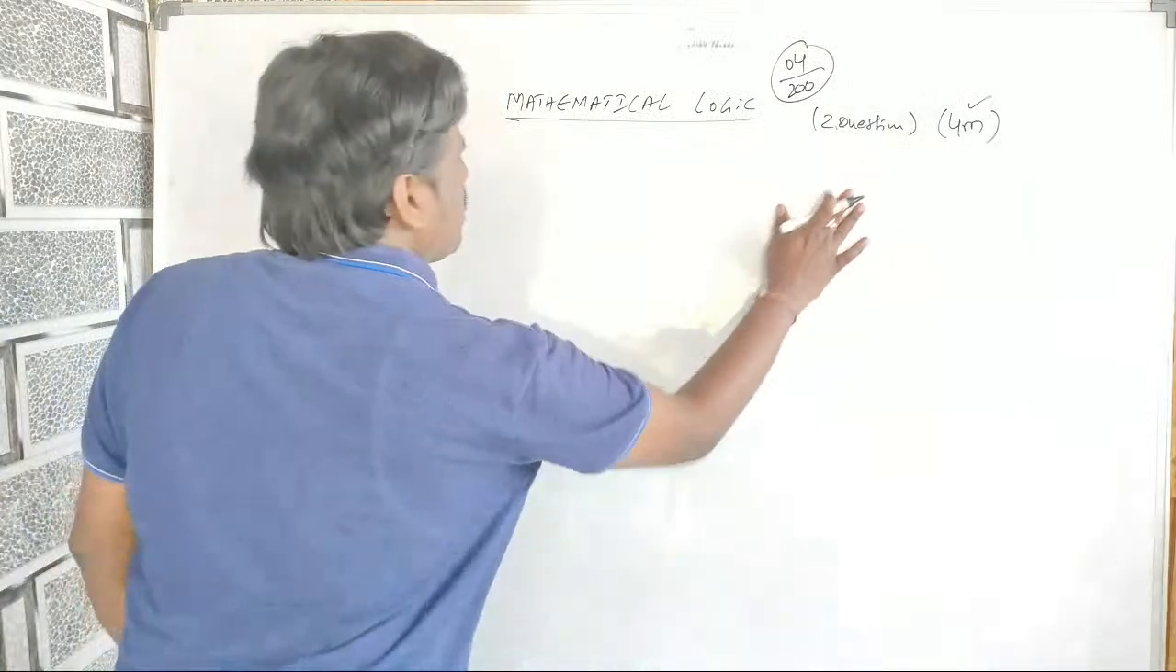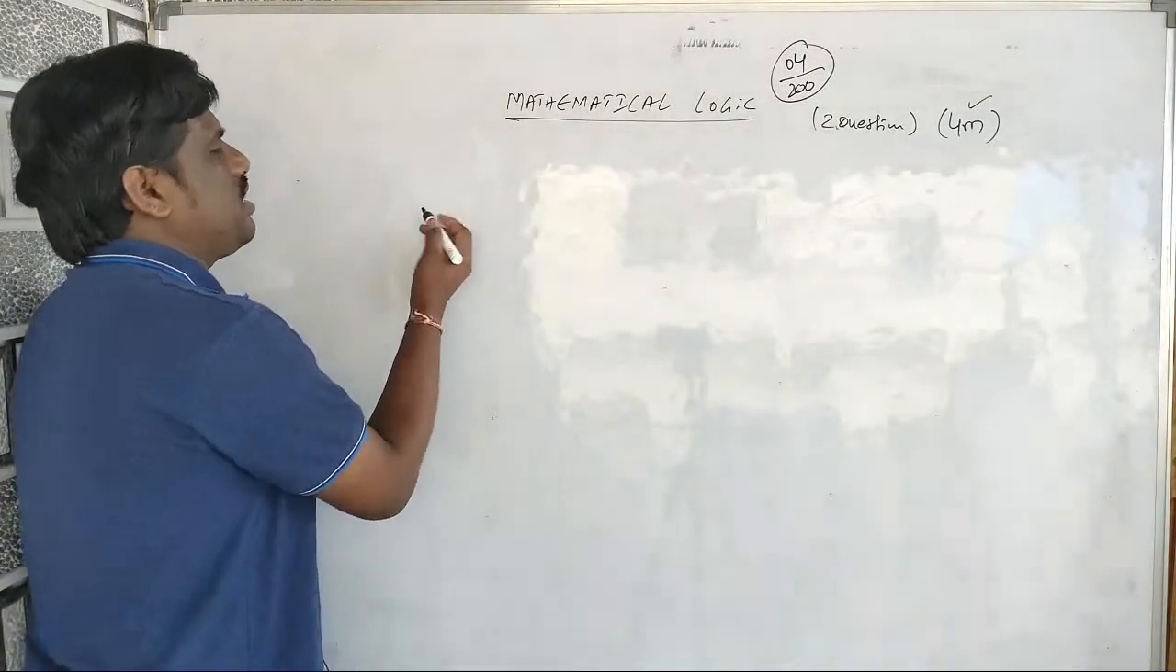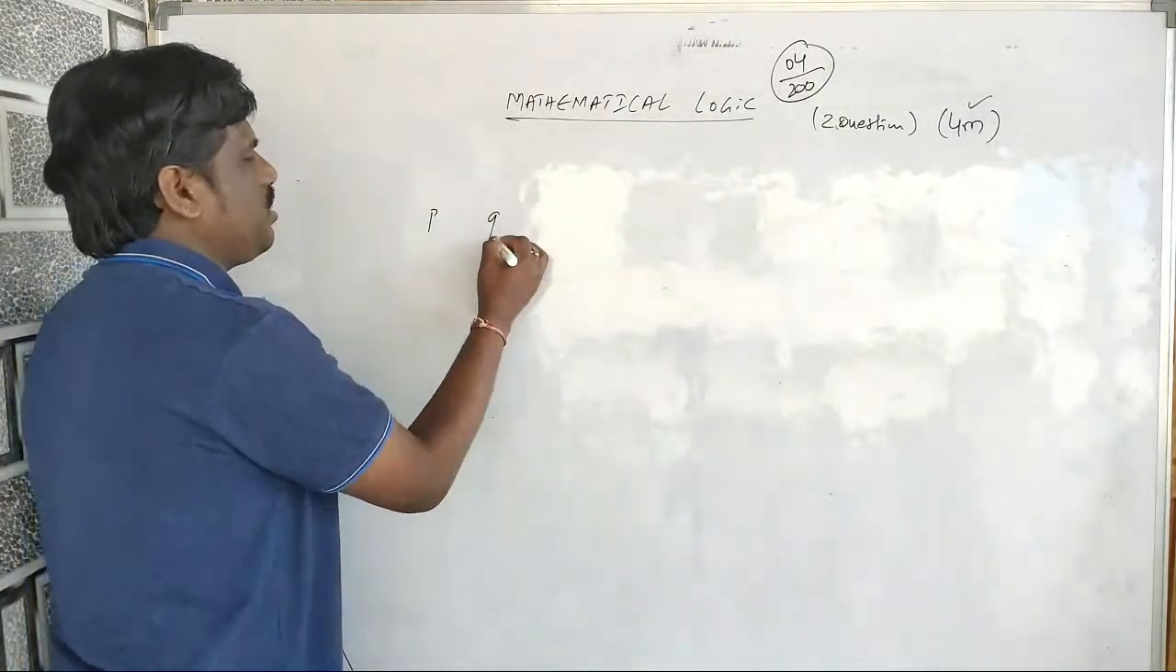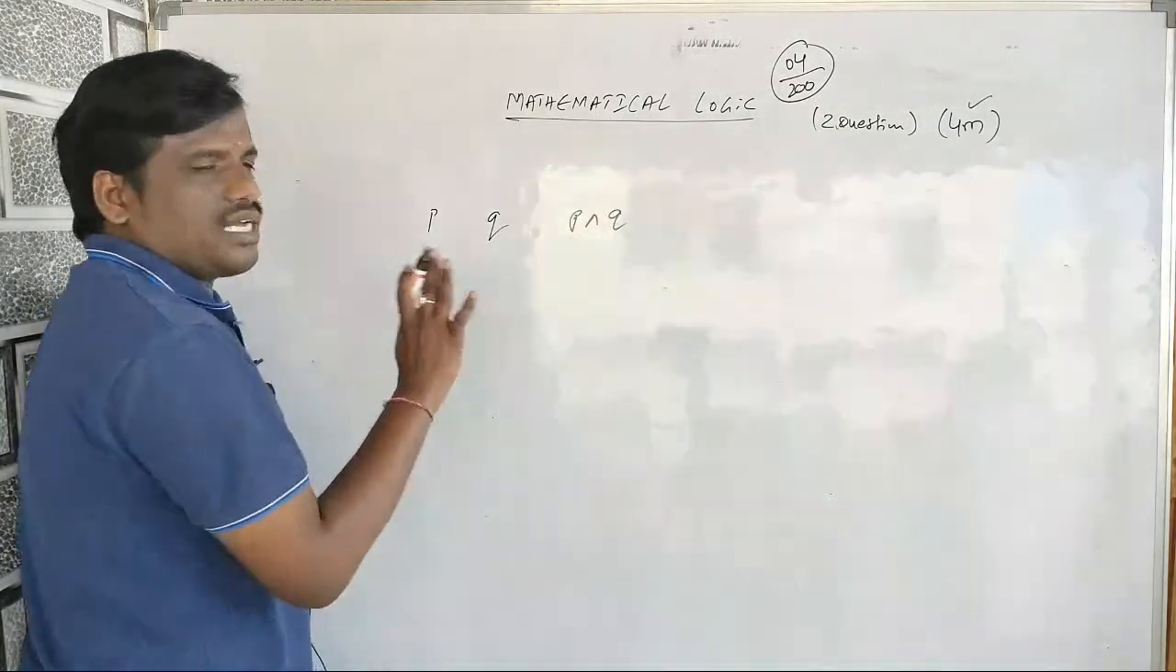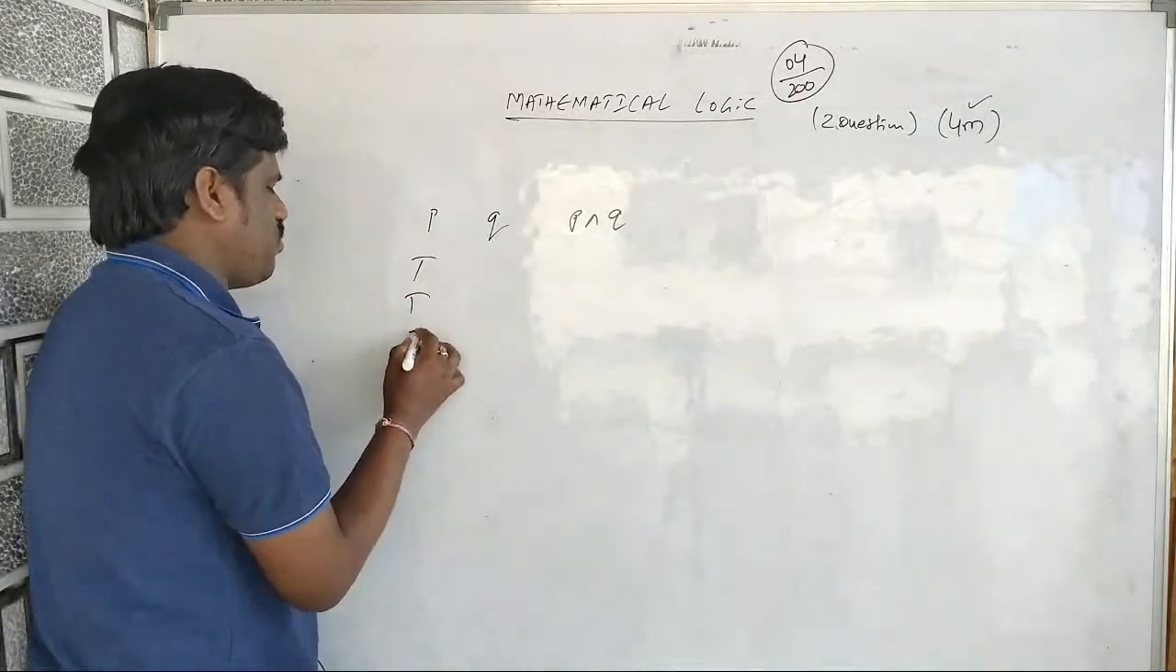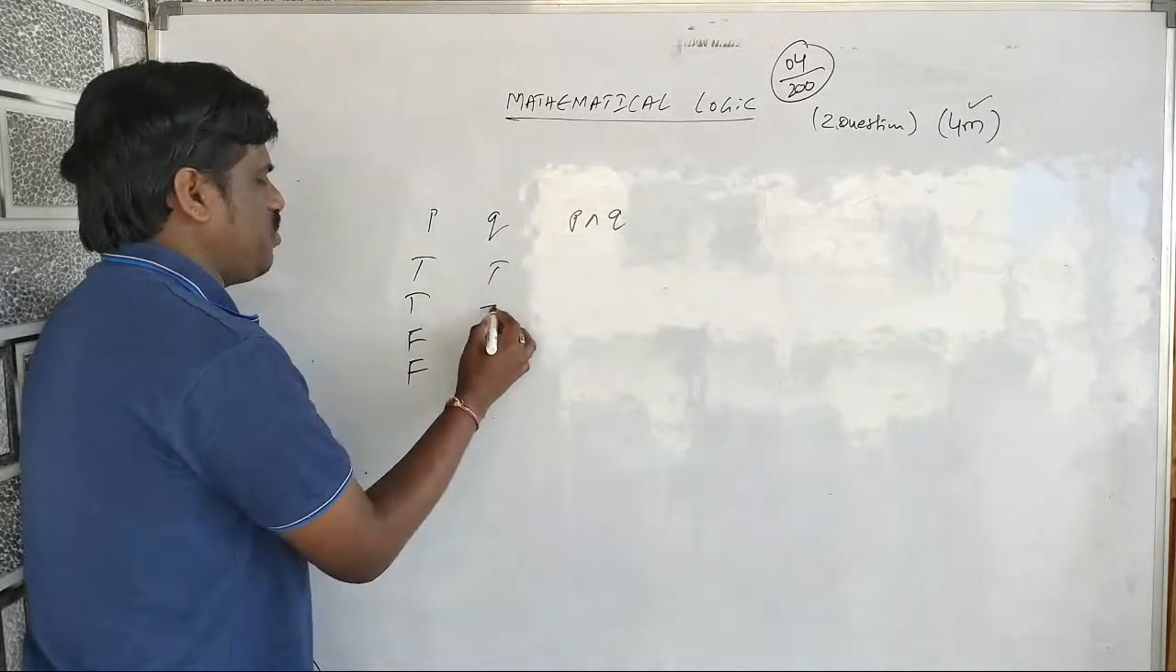Now another thing is truth tables, which are important. P, Q, P and Q. In the truth table we have true, false, true, false for the statements.